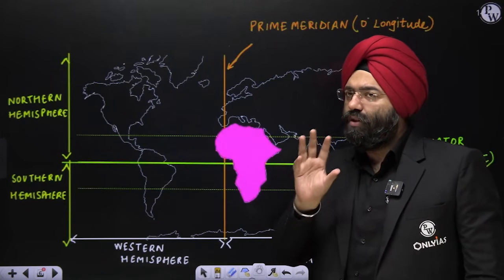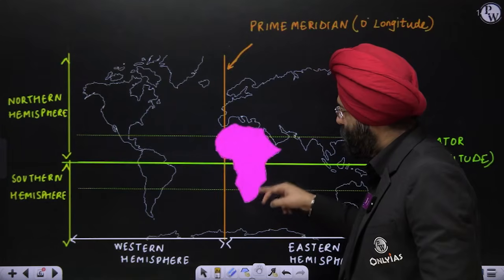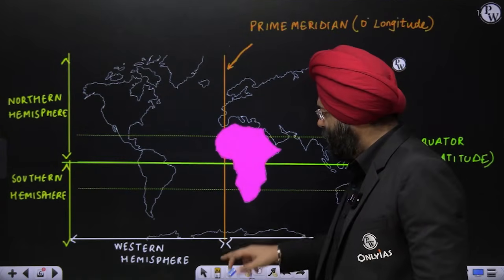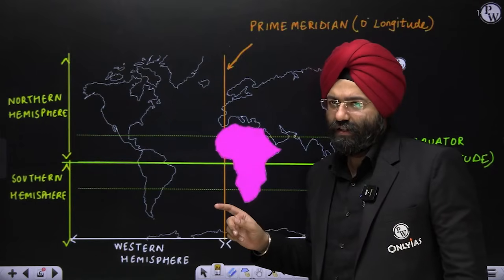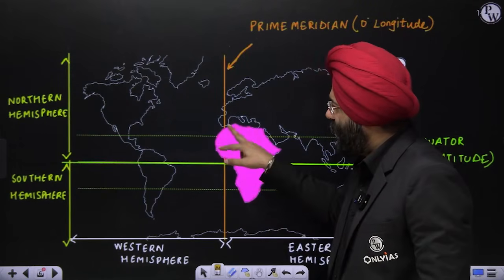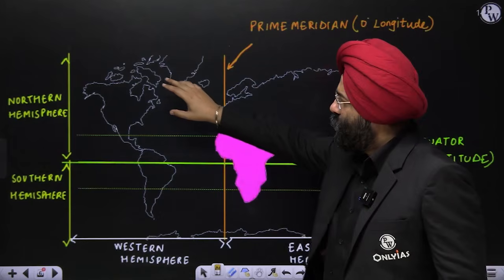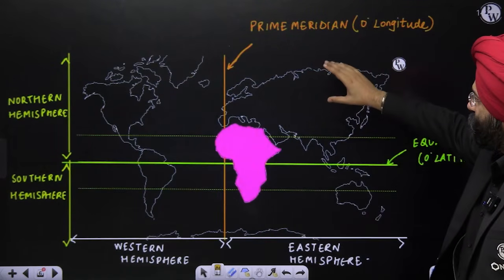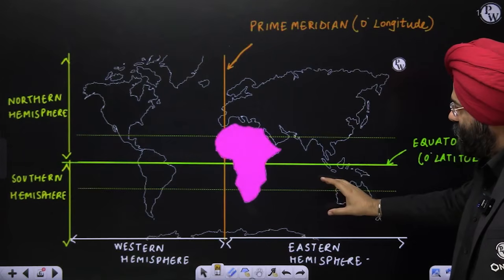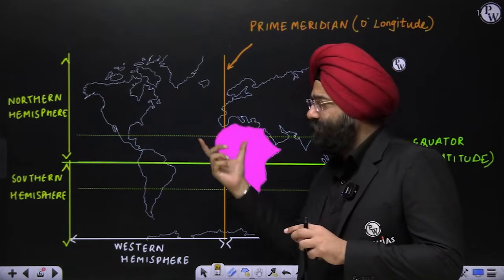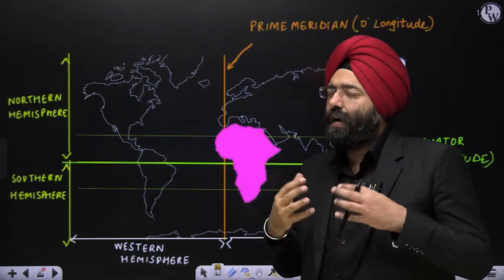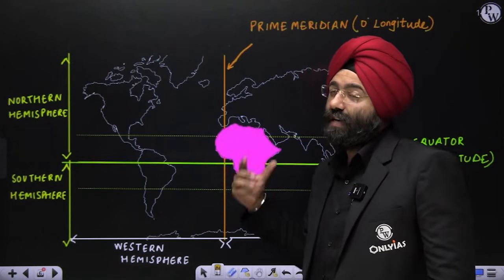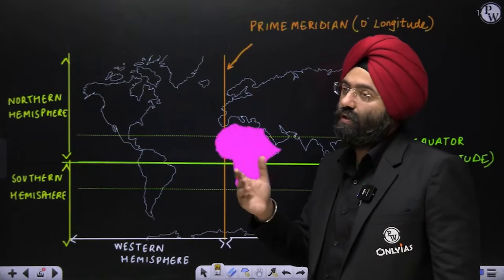If we are talking only about the African mainland, I am not considering the various associated islands that are present. In that case, we can say that the African mainland is lying in the northwestern hemisphere. It is also lying in the northeastern hemisphere. It is also lying in the southeastern hemisphere. This is the African mainland. But if I include the other islands, in that case, there will be various islands that are present in this part also. So in that case, you can say that yes, Africa is present in all the 4 hemispheres.